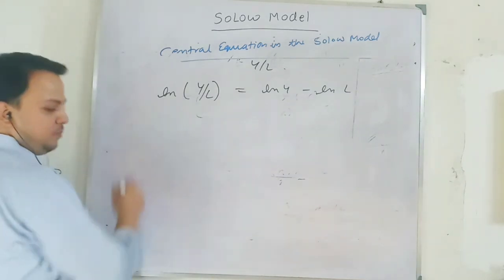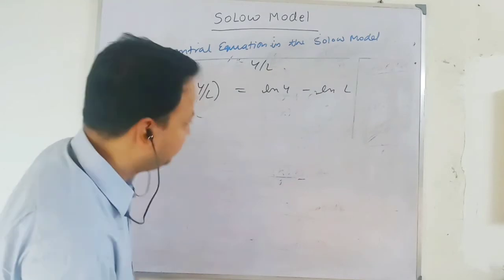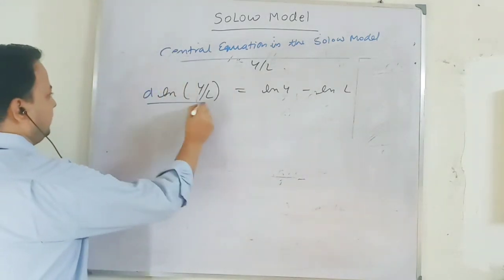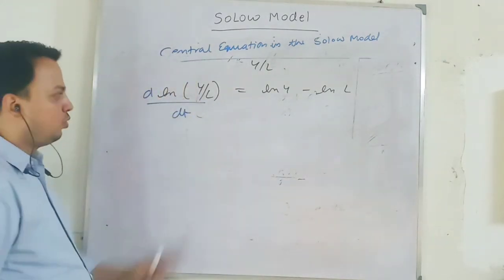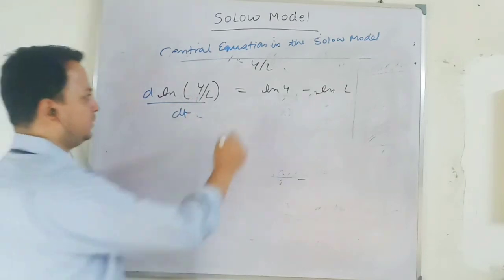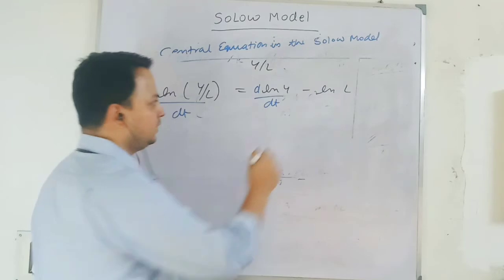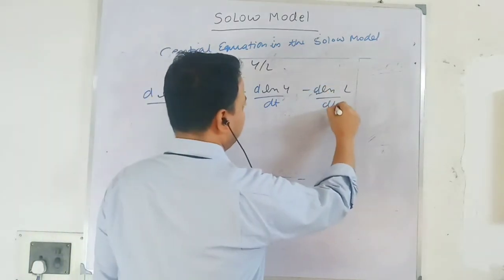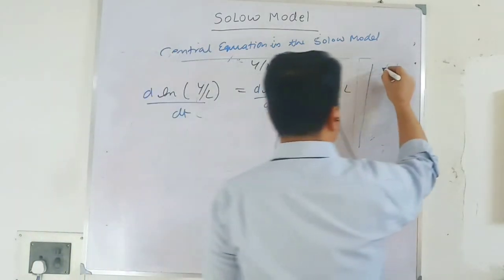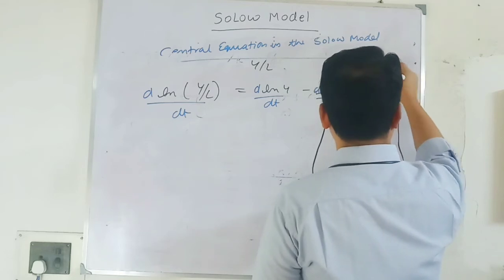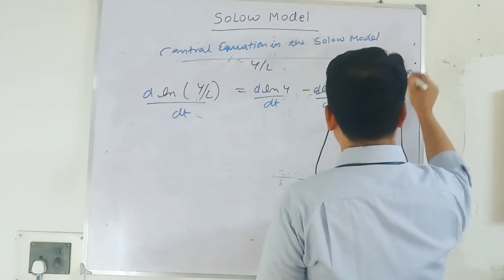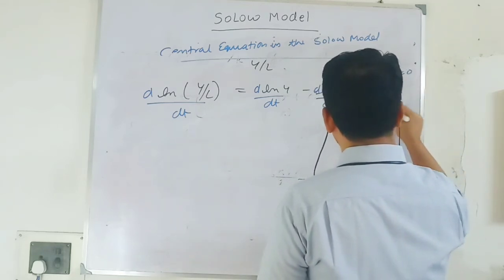Now I am going to take the derivative with respect to time. This is my growth rate in output per worker. This is my growth rate in total output. This is my growth rate in labor force. And remember, we have taken the growth rate in labor force, n dot by n, equal to 0, and technological progress to be 0.